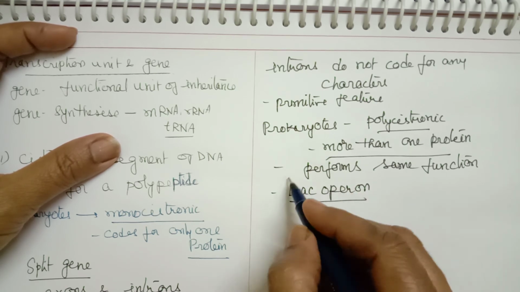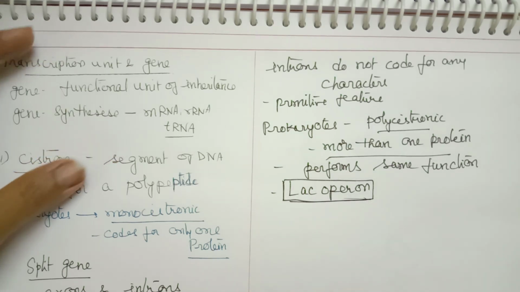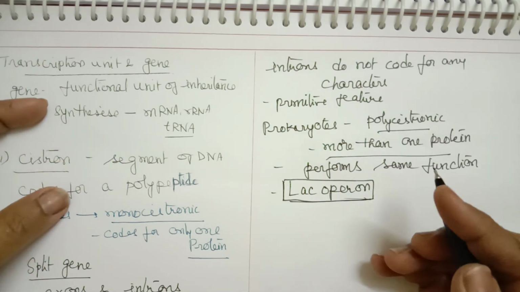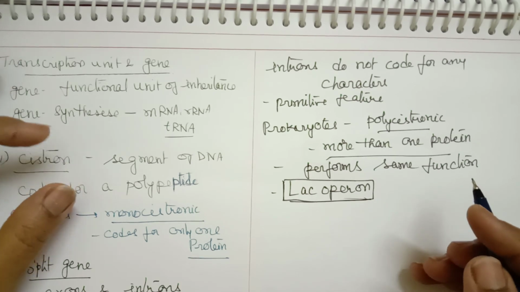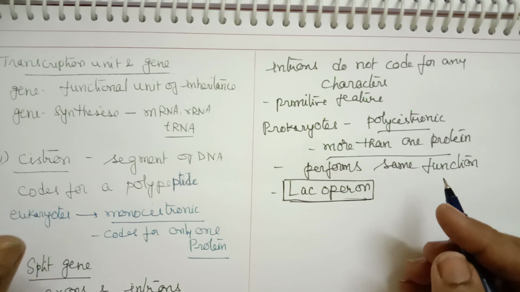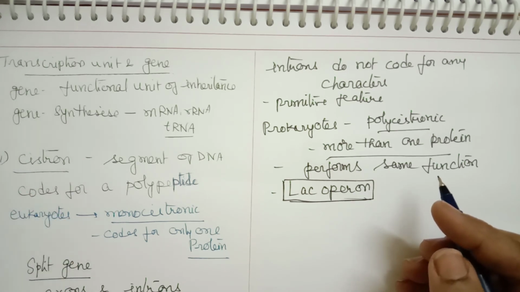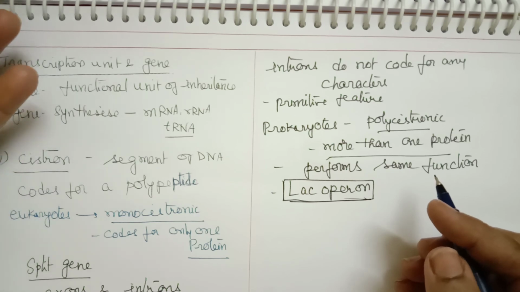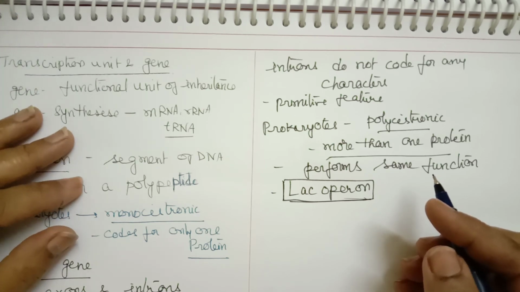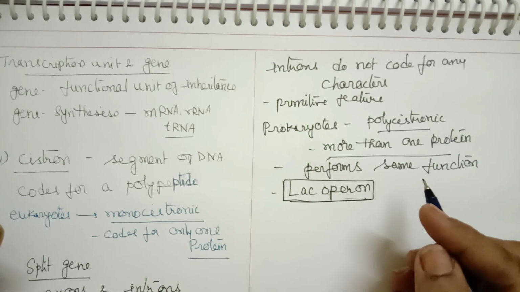This we are going to discuss in later sessions. The lac operon is a polycistronic gene, and it catalyzes the metabolism of lactose in E. coli. So the function is only one, that is lactose metabolism, but three different enzymes are produced. So that is what a polycistronic gene is.